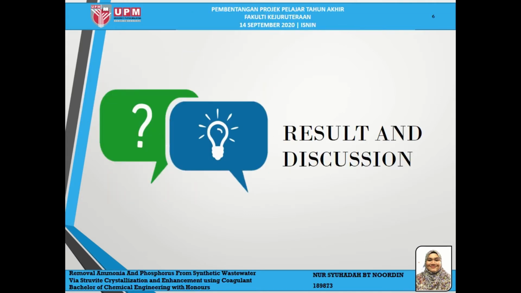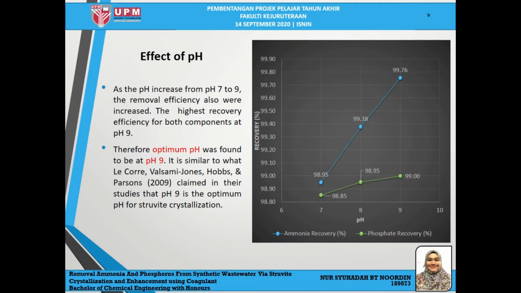Proceed to the next slide, which is result and discussion. So the first result is the effect of pH, which was studied at pH 7, 8 and 9 with the molar ratio equal to 1:1:1. As you can see from the graph, as the pH increased from 7 to 9, the removal efficiency also increased, which gives the highest recovery efficiency for both components at pH 9. Therefore, the optimum pH was found to be pH 9. This is similar to what Licori has stated in their study, that pH 9 is the optimum pH for struvite crystallization.